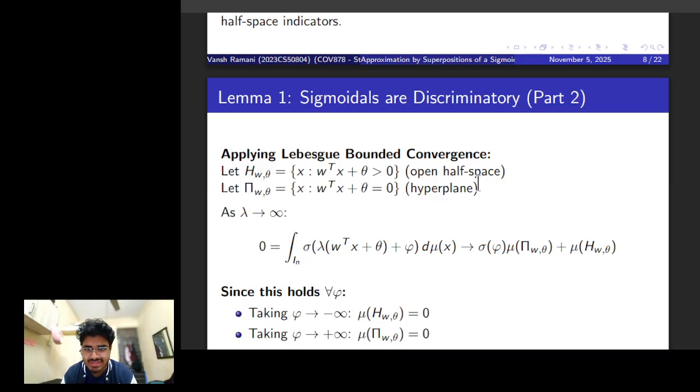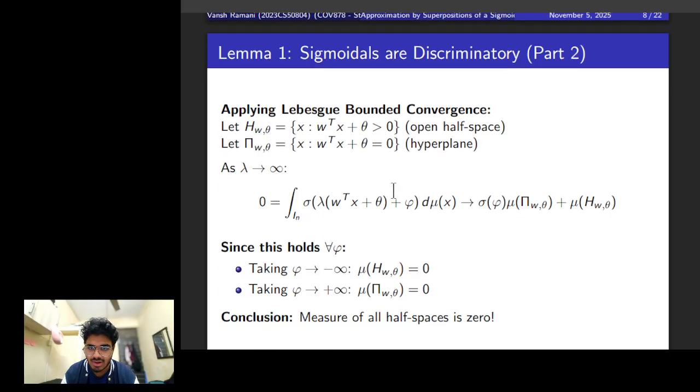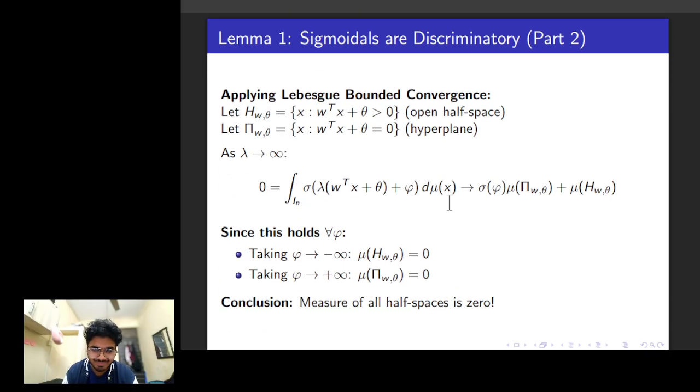Now again, it's a lot of terminology, but it's a half space because it takes all values greater than zero, and it's the hyperplane because it's the complete set of x's that makes it zero, the solution of x, which is nothing but the negative of the transpose of weight inverse times theta.